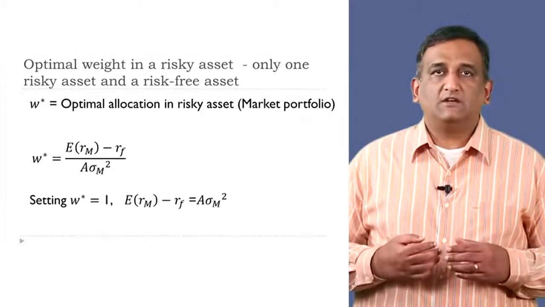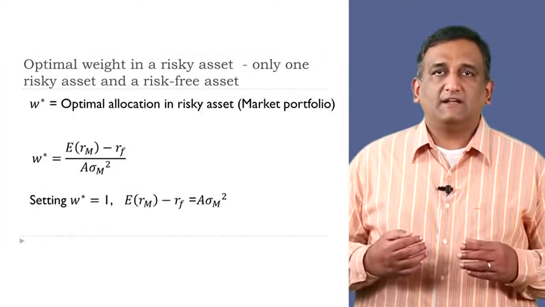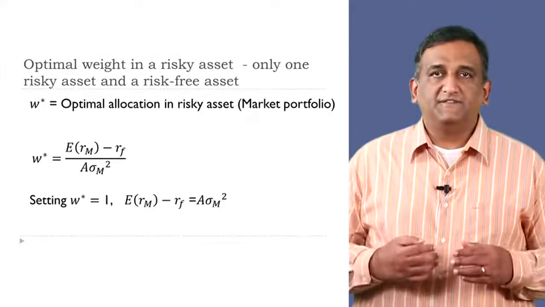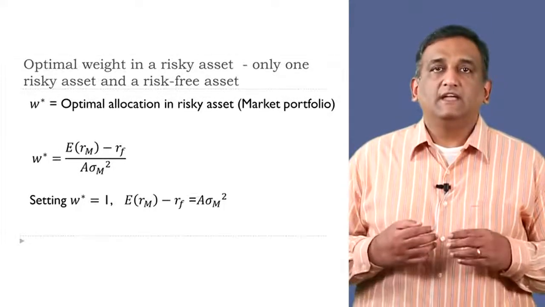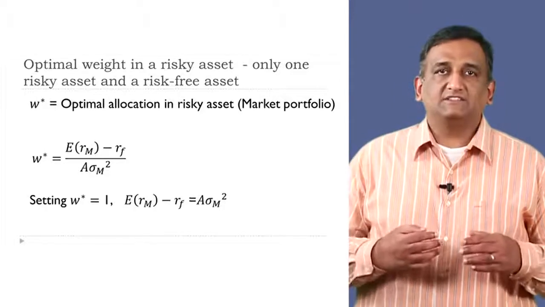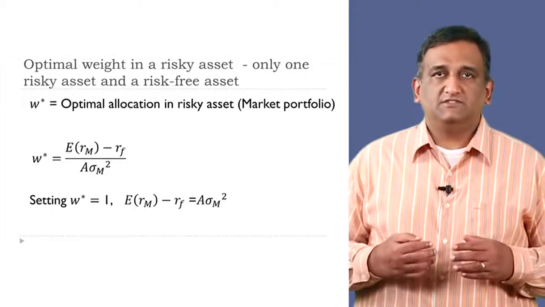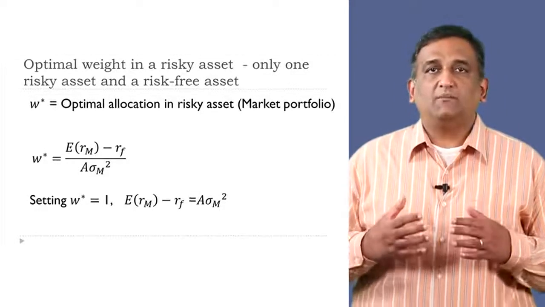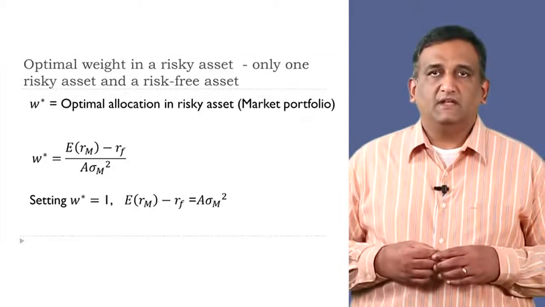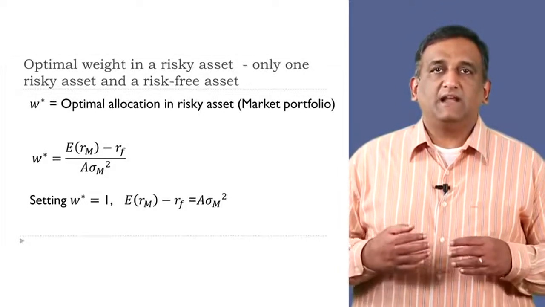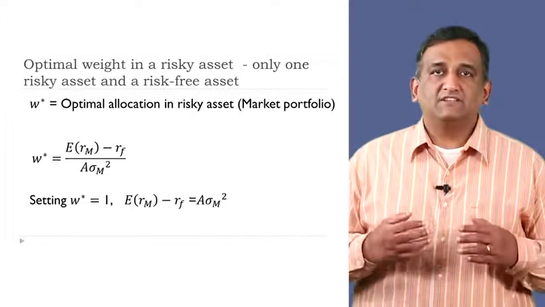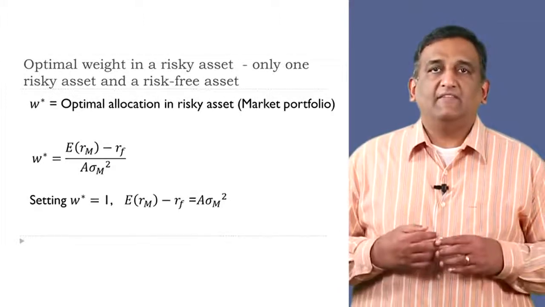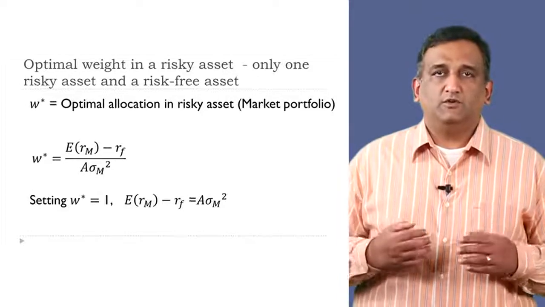Setting W star to 1, we now have the market risk premium, which is the difference between the expected market return and risk-free rate, equal to the average risk aversion coefficient of investors times the variance of the market portfolio's returns. This tells us that the market risk premium depends on two things: the average risk aversion in the economy and the variance of the market portfolio.